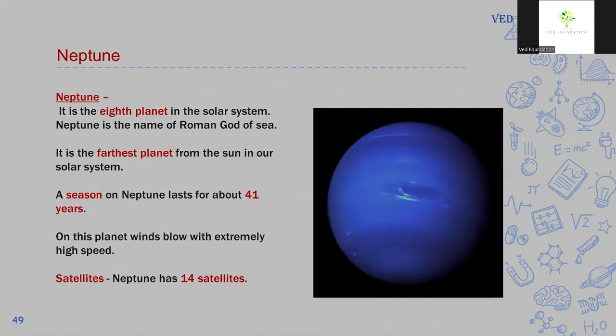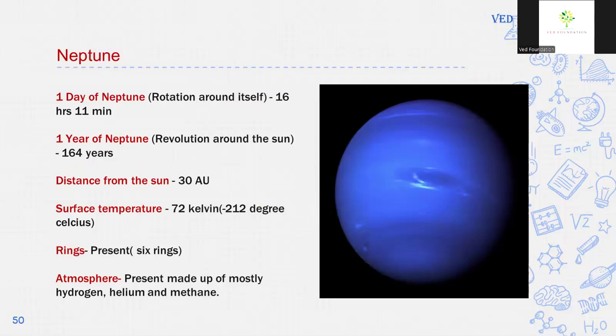Neptune has 14 satellites. One day of Neptune is 16 hours 11 minutes, and one year of Neptune is 164 Earth years. The distance of Neptune from the Sun is 30 astronomical units, and the average surface temperature is minus 212 degrees Celsius. Neptune has 6 rings around it, and its atmosphere is mostly made up of hydrogen, helium, and methane gases.